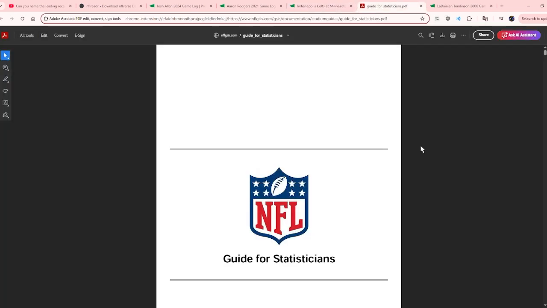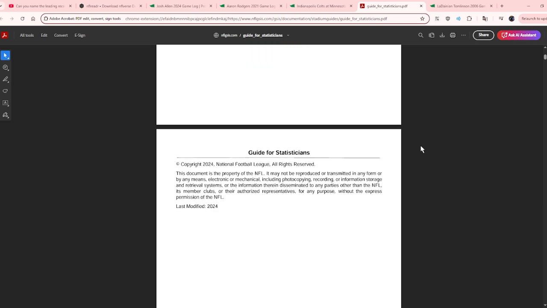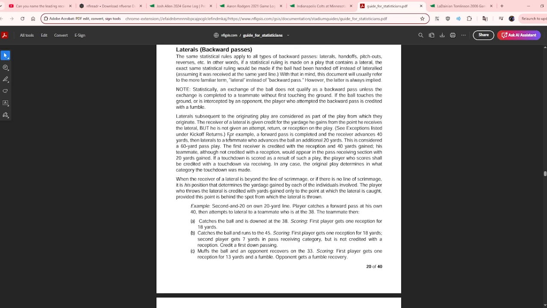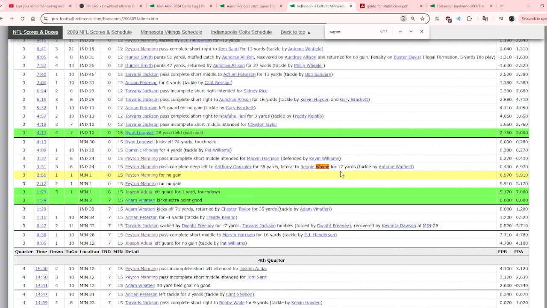And if you're wondering how laterals are recorded for stats, we can go to the NFL's official guide for statisticians, scroll down to the laterals section, and we'll see this clause here. The receiver of a lateral is given credit for the yardage he gains, but he's not given a reception on the play. So this lateral would go down as 17 receiving yards, but 0 receptions. And if there's no reception, there's no quarterback pass, so these yards would not count for the Manning-Wayne duo.